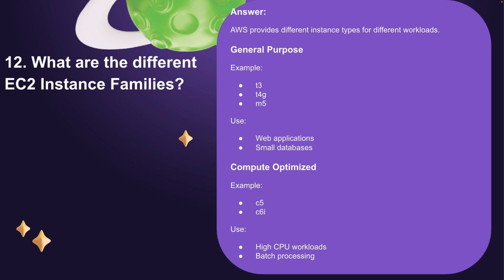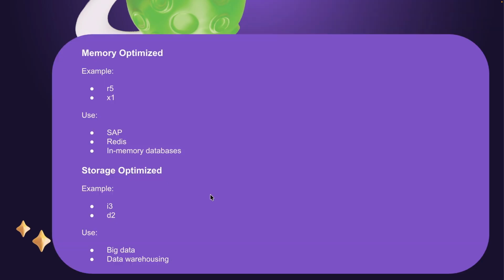If we talk about CPU optimized, we can use compute optimized, for example C5, C6i. The use cases for compute optimized are high CPU workloads, and we can go with batch processing wherever high CPU is needed. The third will be memory optimized. Sometimes we need more memory for SAP related projects or Redis related projects, and in-memory databases. In this case, we can go with the R series or X1 series.